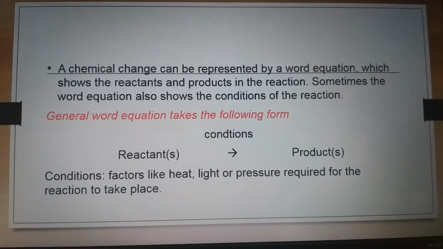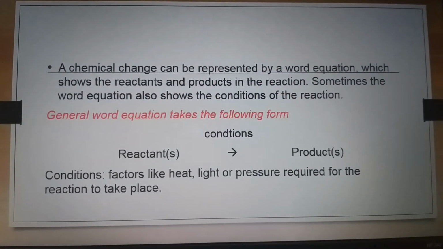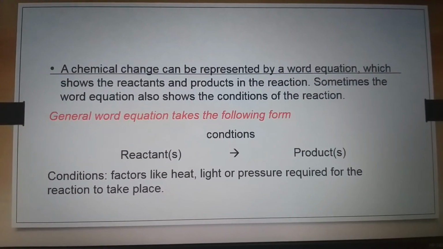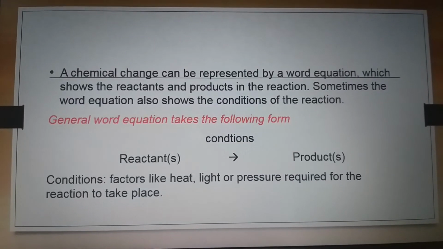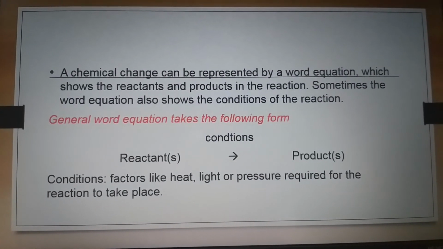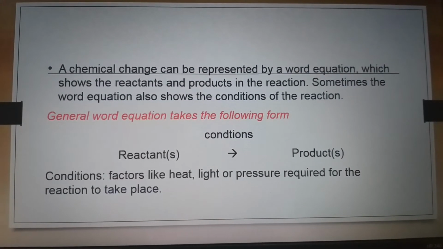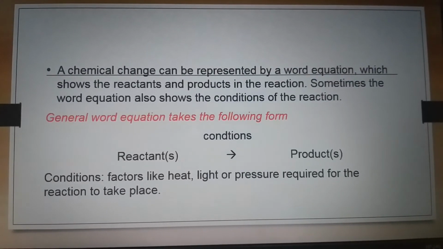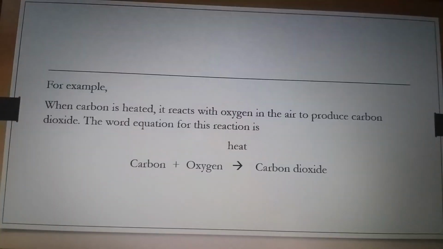If you see the general word equation, reactants, there is an arrow mark. Above the arrow mark, there is a word conditions. There are chemical reactions that happen under some conditions like heat, light, or pressure. These conditions are factors that are required for a particular chemical reaction to take place.